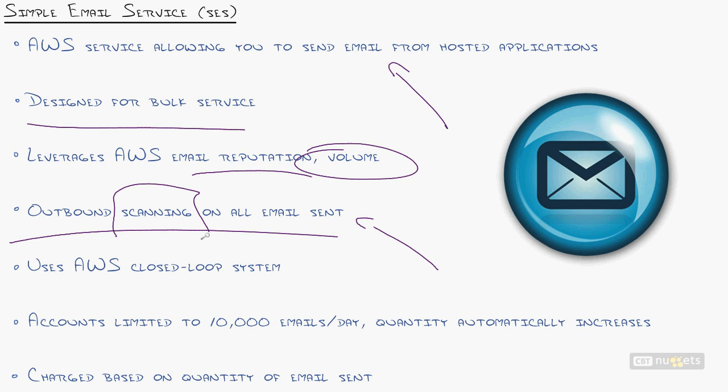So if you do have a service that would be interpreted as spam, you might want to use one of the other options. There are bulk email services like ConstantContact.com and things like that that are designed to send bulk email that normally people would say, "Oh, that's kind of spammy." So anyway, it uses the AWS closed loop system.